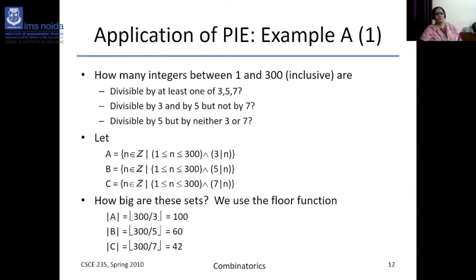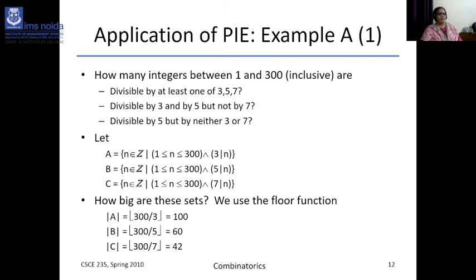Now come to the problems or examples, then you can understand more deeply. How many integers between 1 and 300 are divisible by at least one of three: maybe divisible by 3, or maybe divisible by 5, maybe divisible by 7. Then divisible by 3 and 5 both, but not by 7. This is also one of the formulas you have to apply. And divisible by 5, but neither by 3 nor 7.